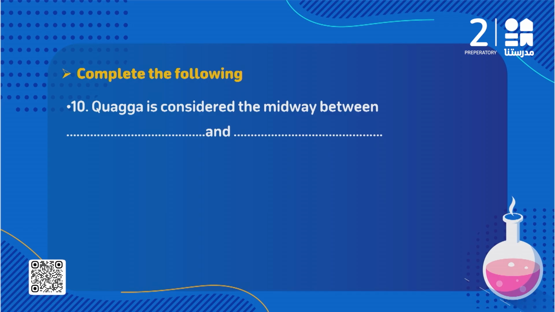Question 10: quagga is considered the midway between blank and blank. We said quagga is a type of mammal, and of course it's an extinct species, and it was midway between zebra and horse. So quagga is considered the midway between zebra and what? And horse.